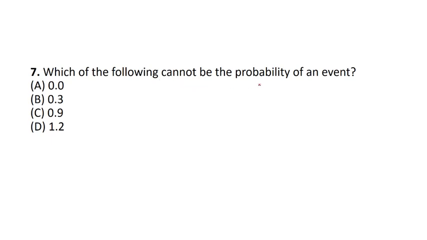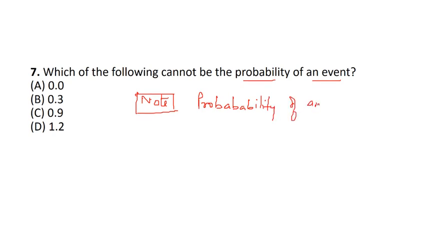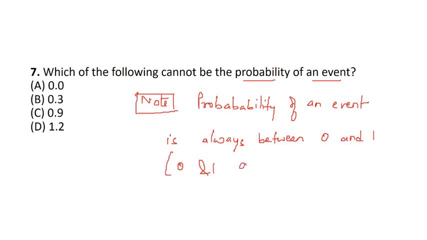Which of the following cannot be the probability of an event? So we need to know that the probability of an event lies between 0 and 1. The probability of an event is always between 0 and 1, where 0 and 1 are also included.